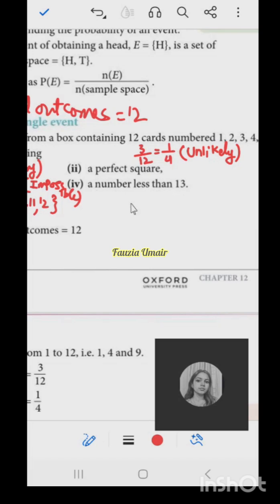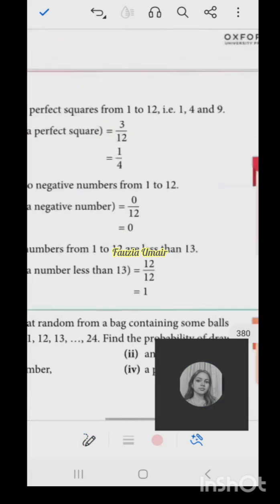So now the last one, a number less than 13. So how many numbers are less than 13? Ma'am, all 12. All 12 are less than 13, ma'am. So what is the name of this event? It is certain. Very good. Certain. 100% chance that this will happen because all the numbers are less than 13.